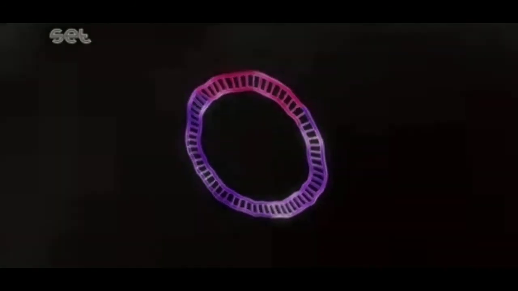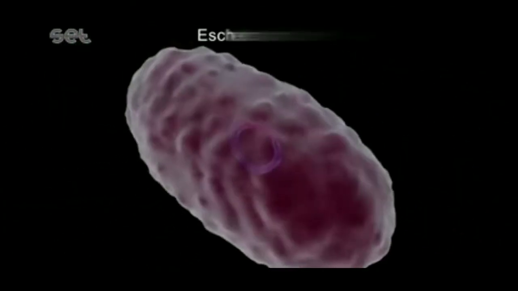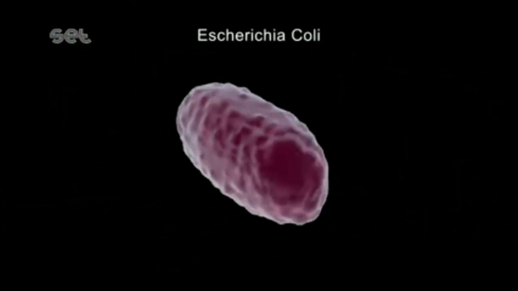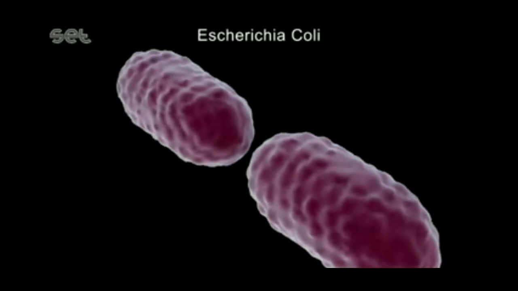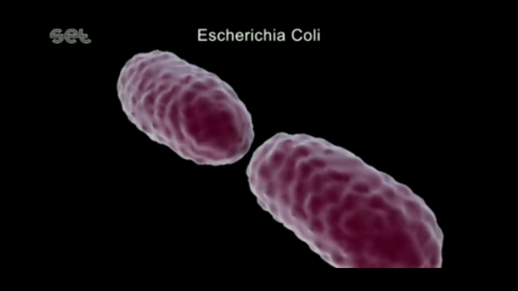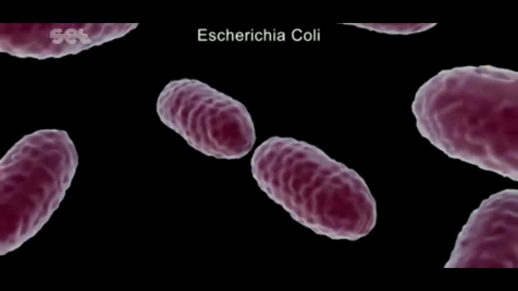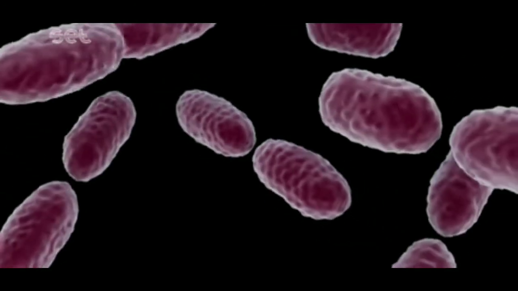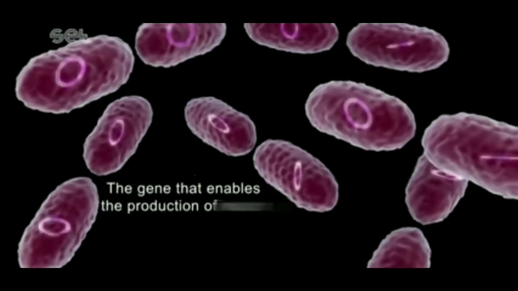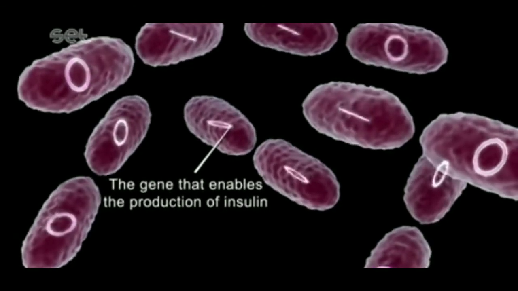Now this recombinant DNA is transferred into the E. coli cell, the host cell, for rapid propagation, for rapid division. See, there are a lot of bacterial cells growing that have taken up the insulin gene. Now the insulin is purified and ready to be injected into the human body.